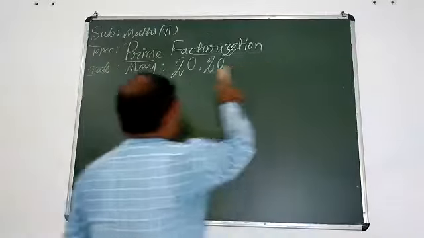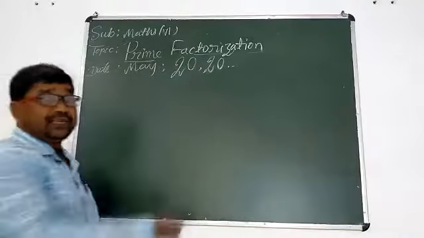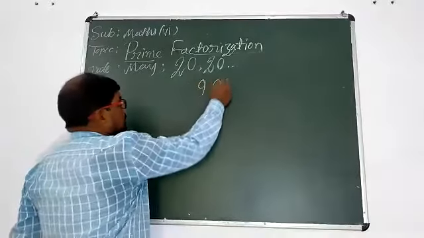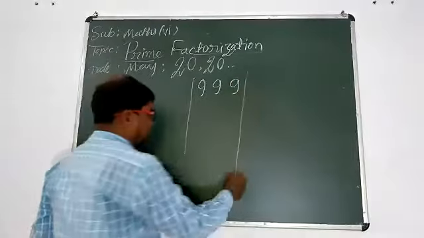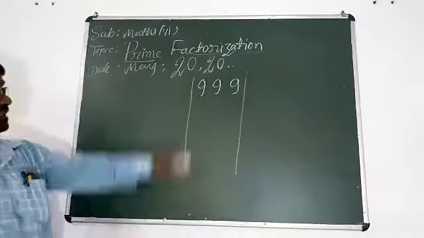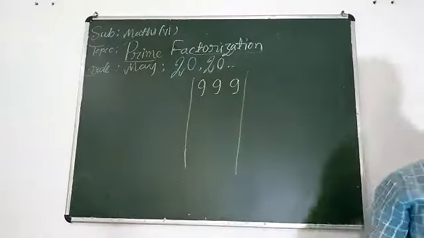Now start the process. First, you should write the largest number of 3 digits. This is the largest number of 3 digits, 999.